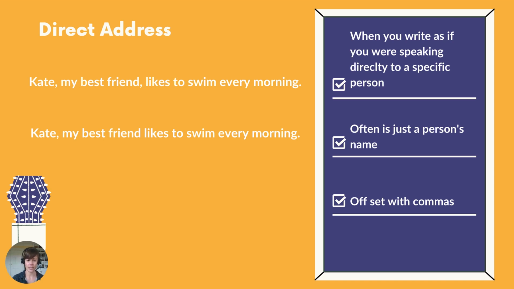Now, in this second sentence, Kate, my best friend likes to swim every morning. Now we're talking to Kate. The best friend is no longer Kate. The best friend is someone else. Hey, Kate, my best friend likes to swim every morning. All right, cool, right? So the comma here really makes all the difference because it changes the sentence from having an appositive phrase to being a direct address. So be very careful with those commas.